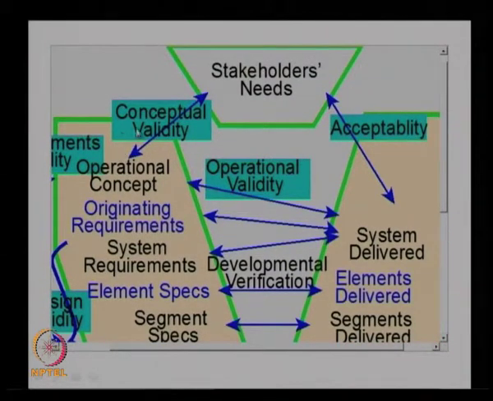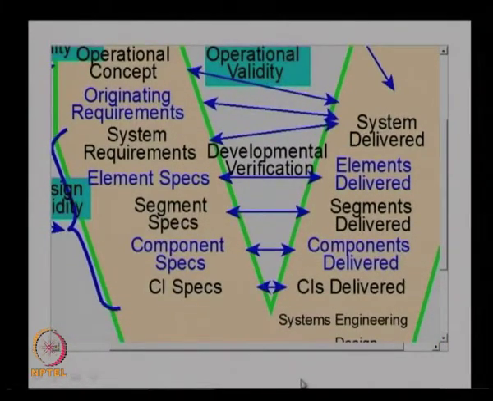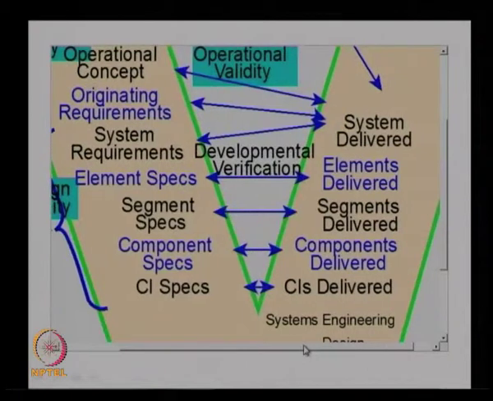The basic idea of validation is to ensure that we build the right system, and that the system can actually meet the requirements of the customer, and this is ensured through the four processes of conceptual validation, requirements validation, design validation, and operation validation. And the other one is the verification. So, we have the validation and verification. Verification is basically to ensure that whatever system we designed and whatever we developed are actually matching each other, or that the design we proposed is actually achieved in the actual design. So, that is the verification of the system.